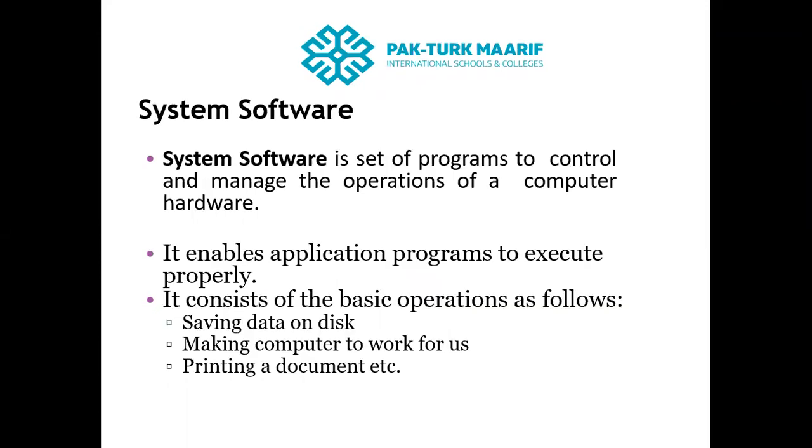Second type of software is called system software. First one was application software, second one is system software. System software is a set of programs to control and manage the operations of computer hardware. Basically, it is designed to manage and supervise the operations of the computer system, and also to control the operation of computer hardware.